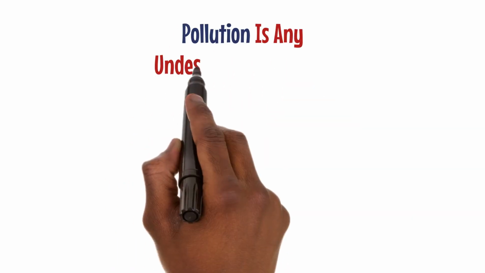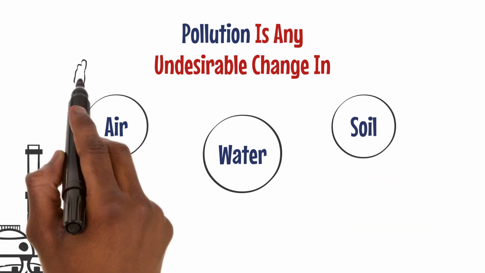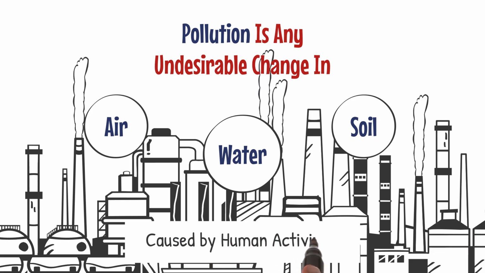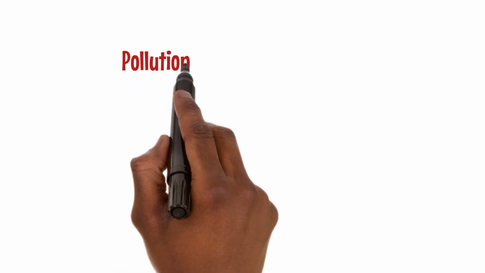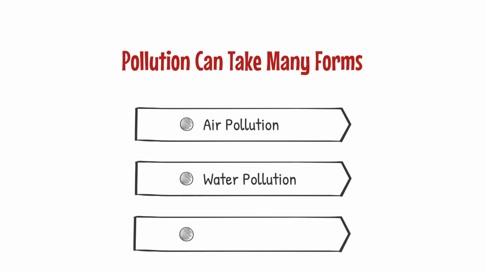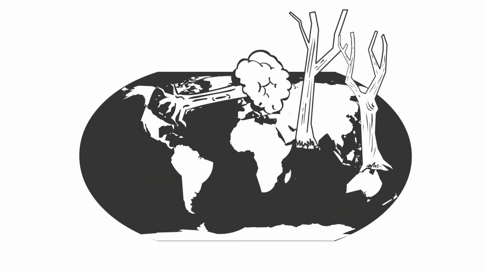Pollution is any undesirable change in the air, water, or soil that harms the environment and its inhabitants. It's caused primarily by human activities. Pollution can take many forms, such as air pollution, water pollution, and soil pollution. It's essential to understand the various aspects of pollution to address and mitigate its effects effectively.